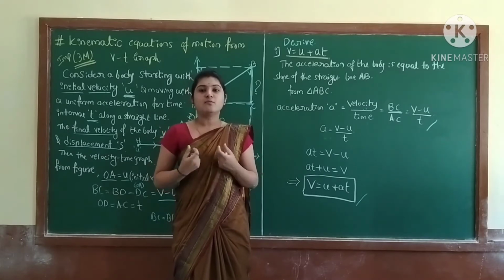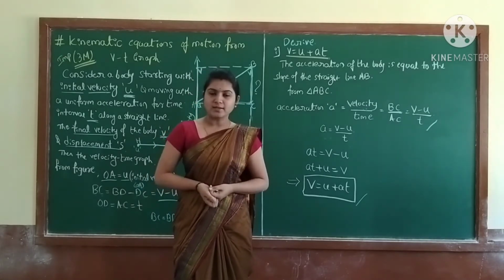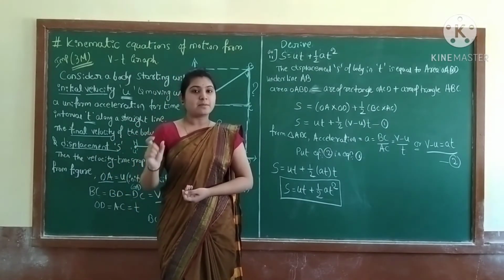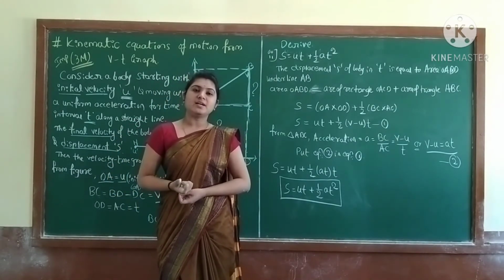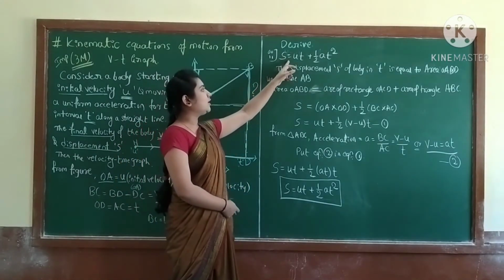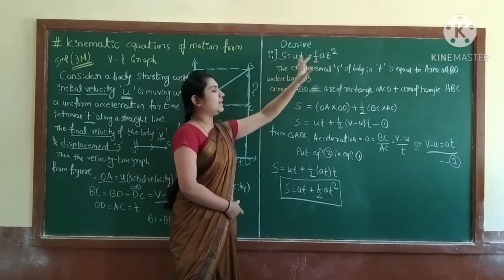We will take one more equation today. Okay students, after discussing the first kinematic equation, now we will take the second kinematic equation, that is S is equal to ut plus half at square.